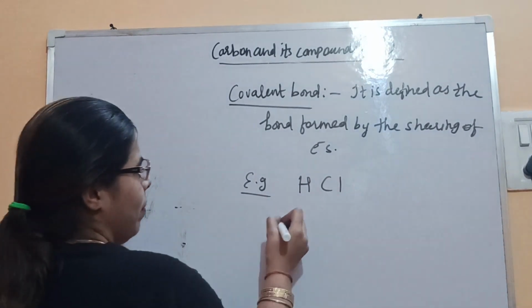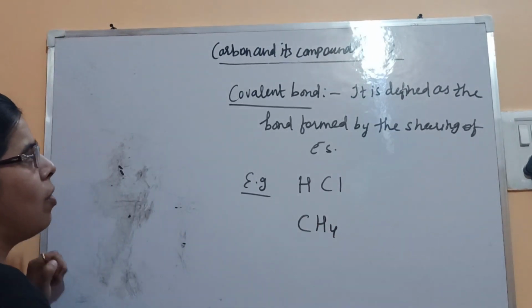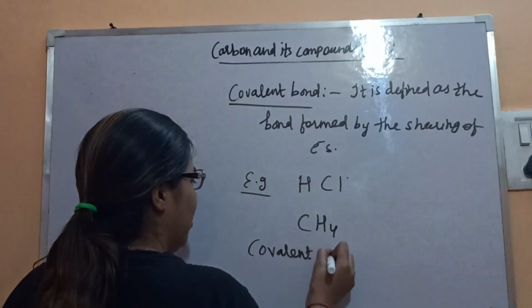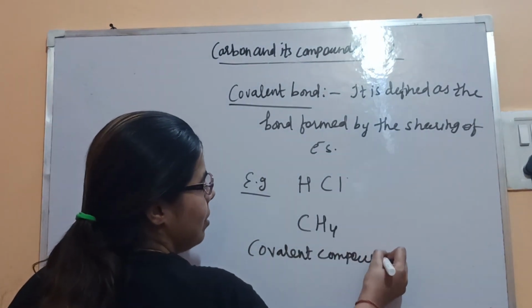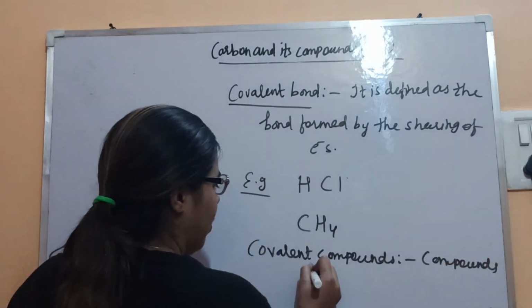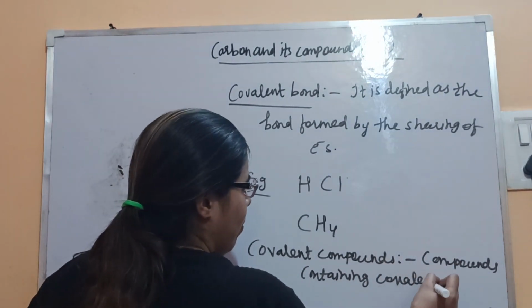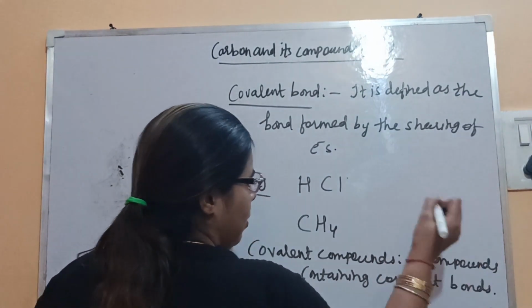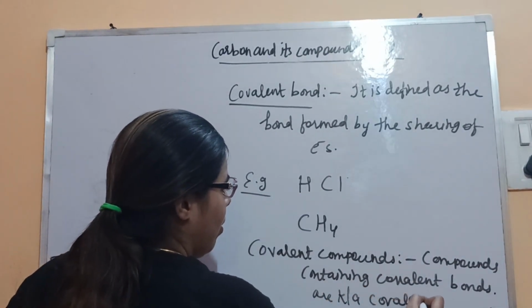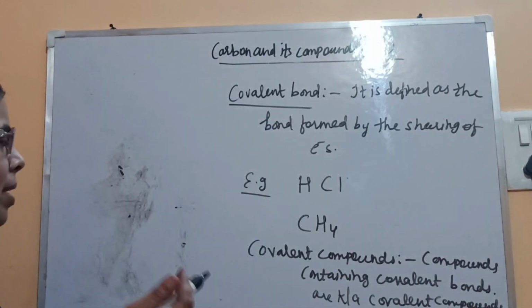We'll discuss how. Then carbon, CH4, they all are examples of the covalent compounds. Can we say what are covalent compounds? Compounds containing covalent bonds, like ionic compounds. So compounds containing covalent bonds are known as covalent compounds. Other examples are also there.